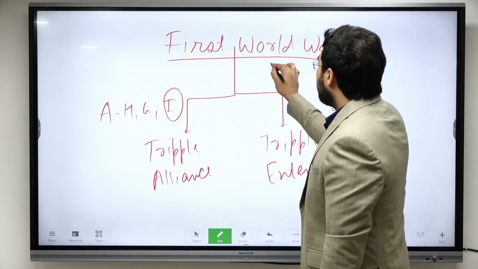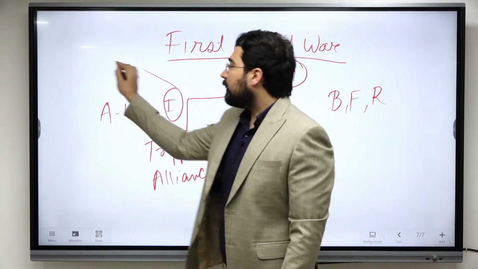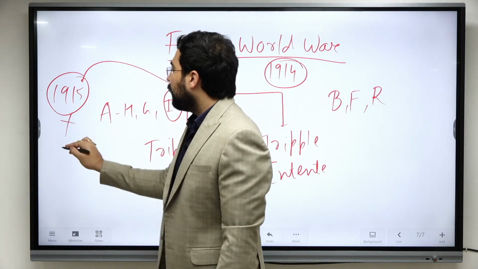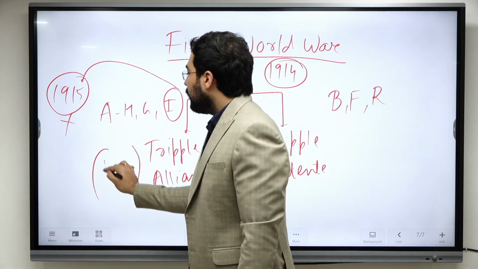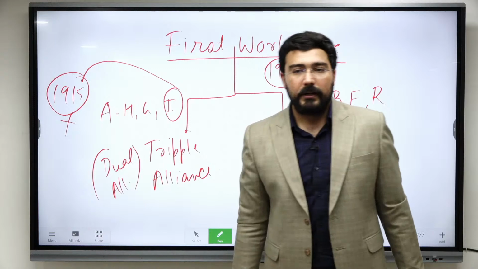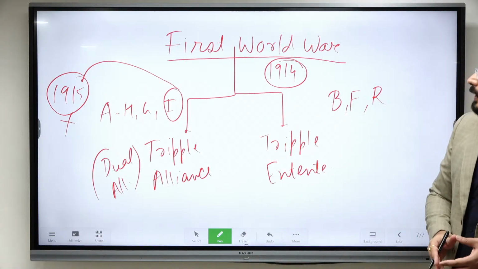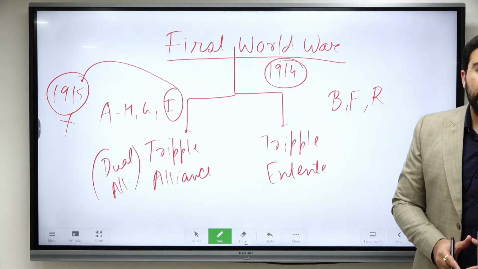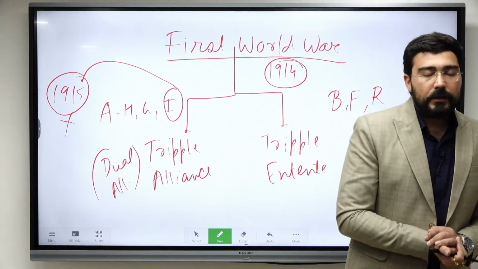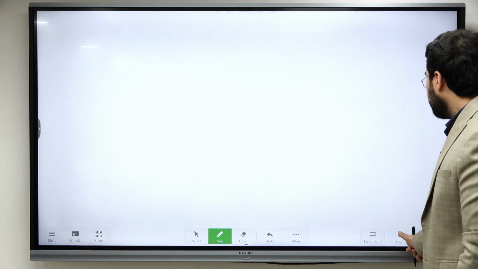That's why when this World War starts in 1914, they are going to sign an independent treaty with England by 1915 and left the war. That's why if you'll read in books, mostly it will be written dual alliance because Italy eventually left the alliance in the middle of the war. Okay, so when we talk about First World War, there were n number of factors which were responsible for the First World War. There were different categories of nations in Europe.